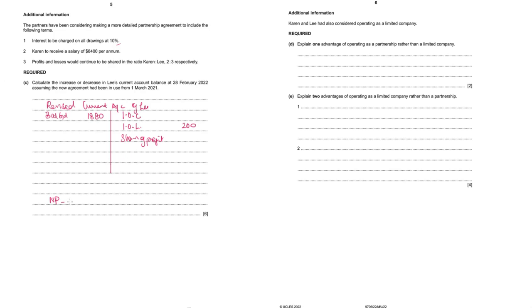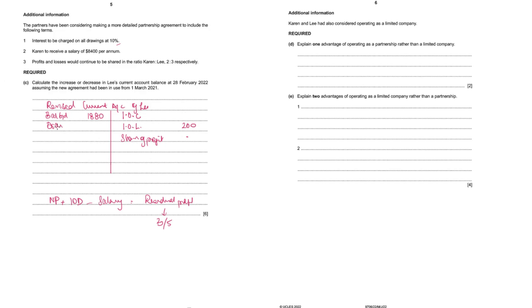You'll have to take the net profit minus the total interest on drawings, which is the total drawings of both the partners, into 10%, plus the interest on drawings minus the interest on capital, which is total capital of both the partners, into interest on capital. Salary will be deducted 8,400, and then whatever profit you get, which is the residual profit, that you will do 3/5, and then you will enter that here.